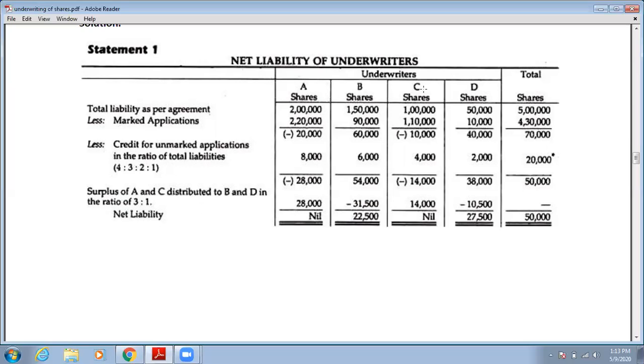So A and C agree to give the credit or the surplus shares to B and D. These surplus shares which A and C subscribed, that is, they oversubscribed the shares, the benefit of these shares will go to B and D in the ratio of their gross liability. So the ratio of their gross liability for B and D is 3:1. So 28,000 will be divided between B and D in the ratio of 3:1, and 14,000 is also divided between B and D in the ratio of 3:1.